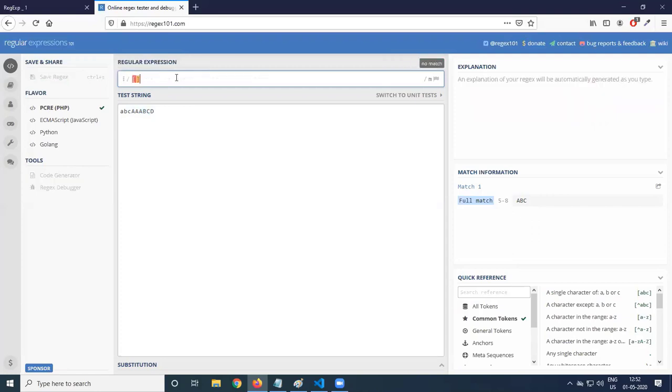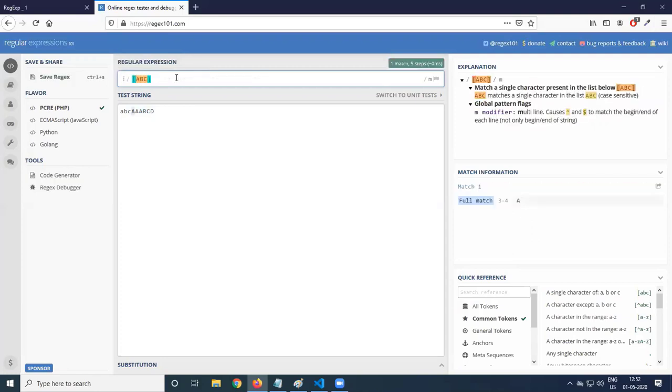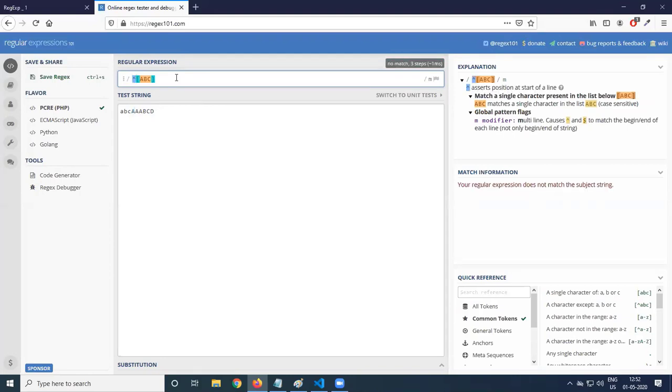We'll say square braces ABC. And I want to say it should start with, not anywhere. I will use a caret symbol here. What is it telling? It is telling to start with A or B or C. So now what is happening? It asserts position at start of line, and matches a single character present in the list ABC. But it should start at the beginning.